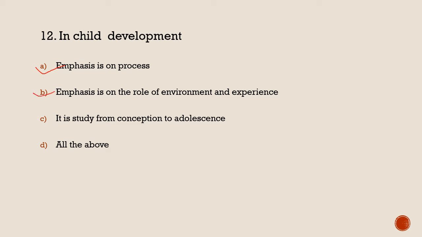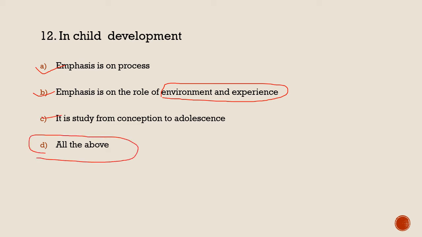Next, emphasis is on the role of environment and experience. This is also right. The first one is right, the second one is right, and the third one, a study from conception to adolescence, is also right. So the correct answer is D, all of the above. These three options actually explain child development.